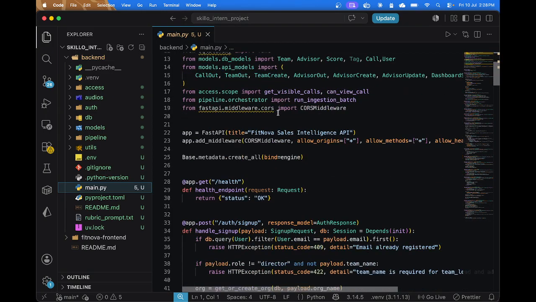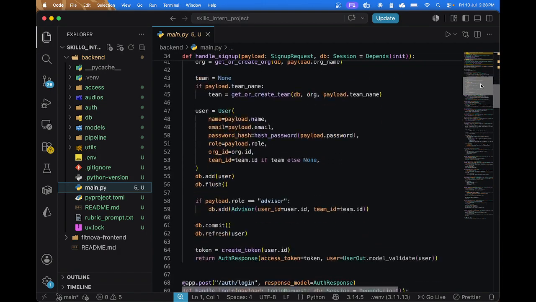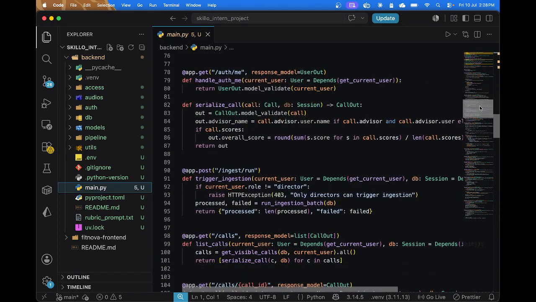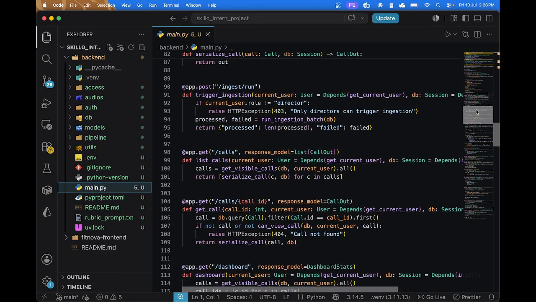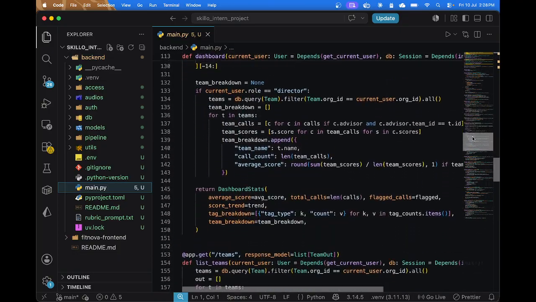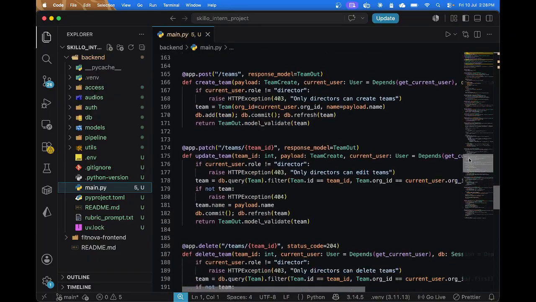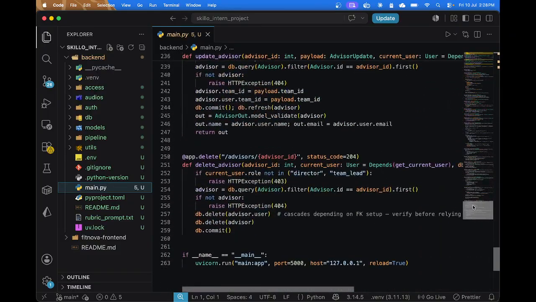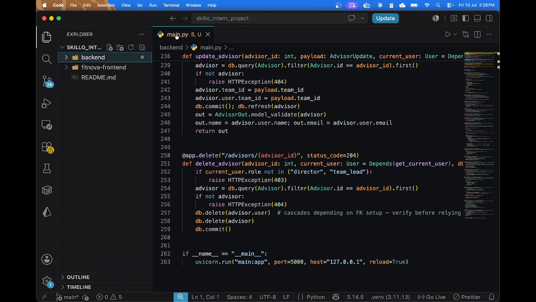So I have stitched everything here: the sign up, the login, the user session, and these are all the data surfacing routes which are used in the dashboard. This code could have been more modularized, but for the sake of completion, I have created it right now. So now let's move forward to the front end.